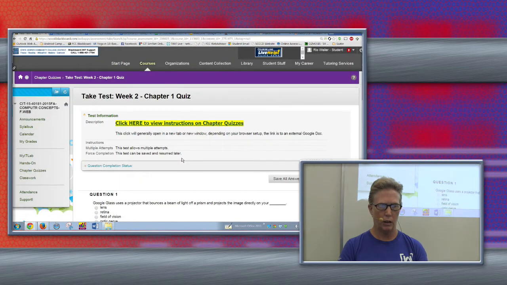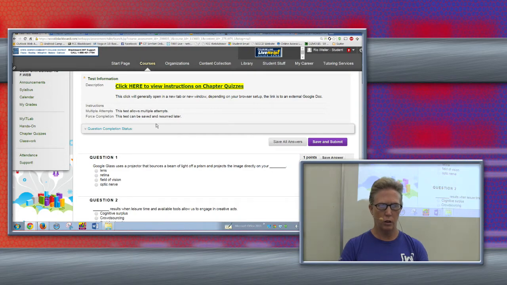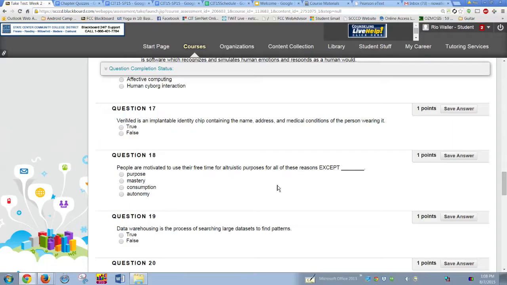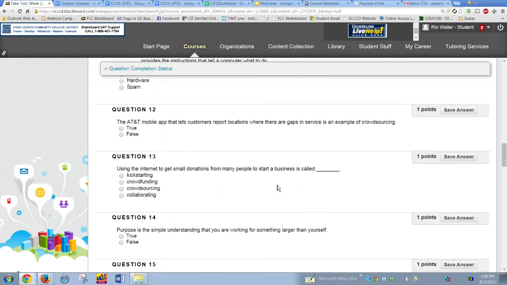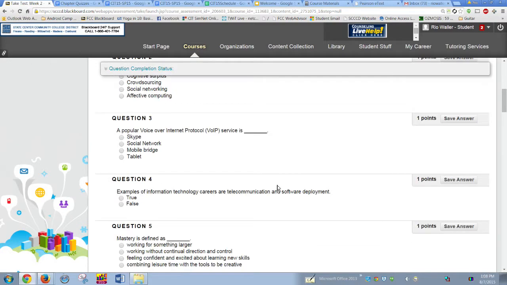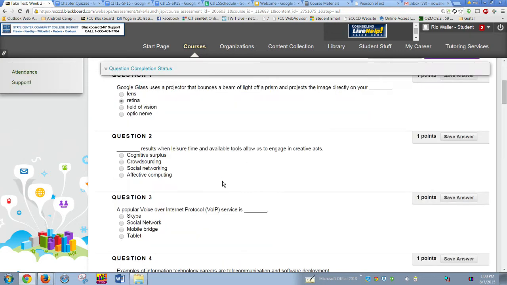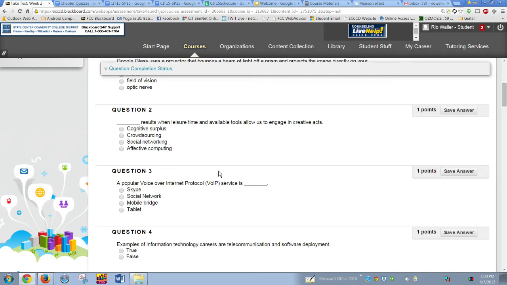So the test can be saved, and actually it shows this, right? And it shows you the instructions here as well. So here are the questions, right? So this test can be taken many attempts. It can be saved and submitted later, right? So there's 30 questions here. Okay, so we'll look at that, right? Now I'm not going to go through and take this in front of you, because that just wouldn't make sense, right? So let's just answer a couple of them. Google Glass, which by the way I have and I'll show off in class someday, is actually projected through the retina, right? The results of leisure time and available tools to engage in... oh, that's a good question. I think this is cognitive surplus in this case, right?